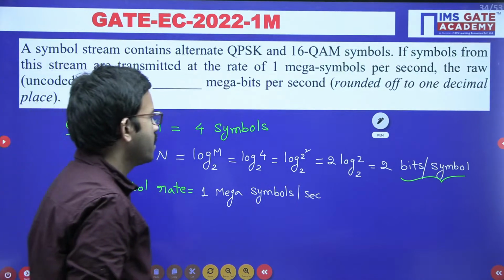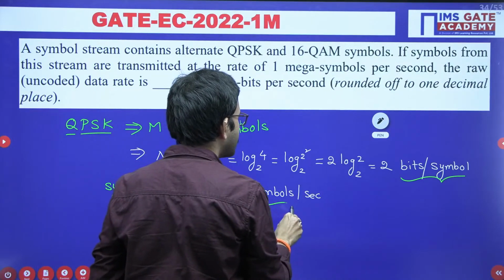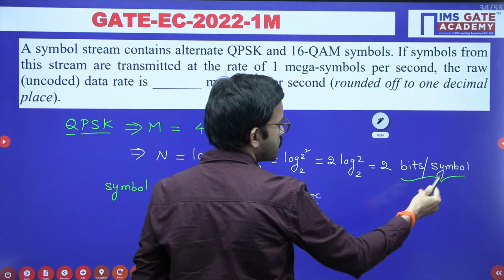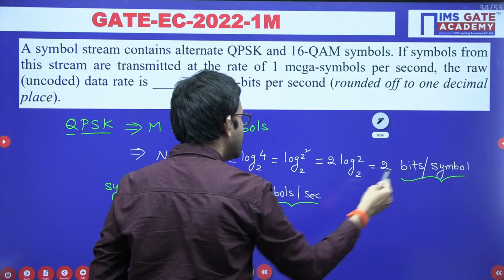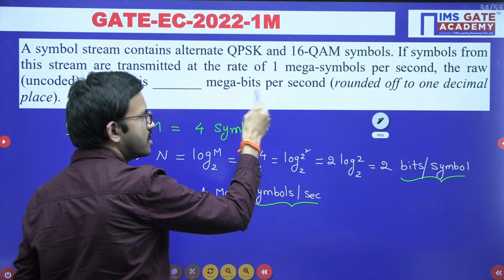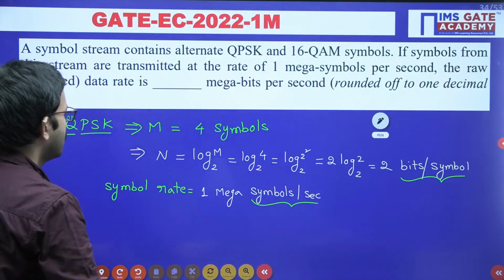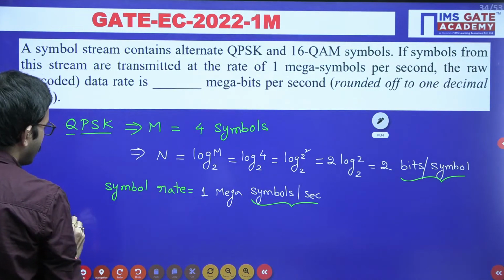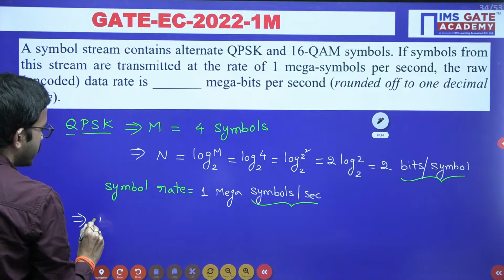Simple logic. Here you have symbols per second, and here bits per symbol. When you multiply these 2, symbol will get cancelled. You are going to get bits per second. Here also they are asking in bits per second, right? So just multiply these 2. From there you are going to get the data rate.